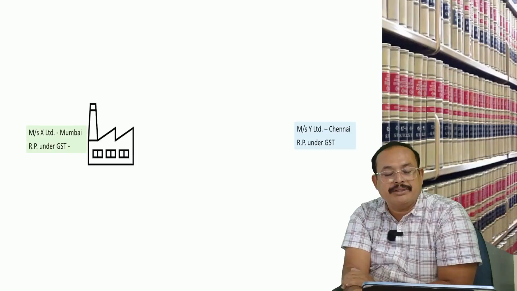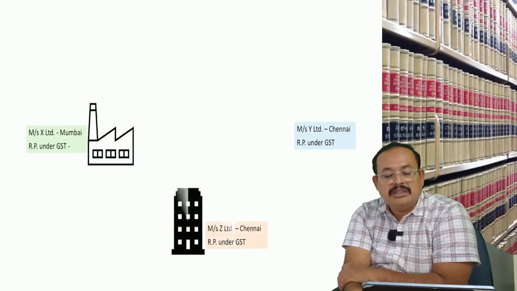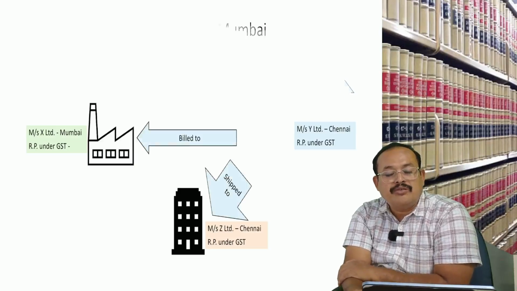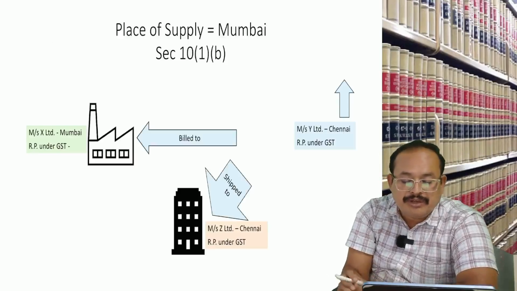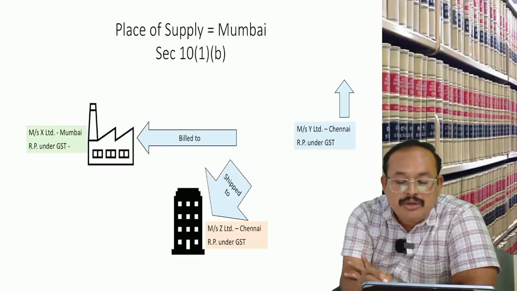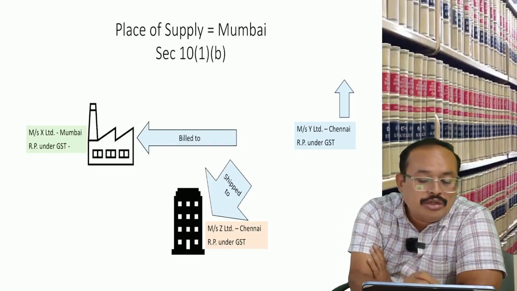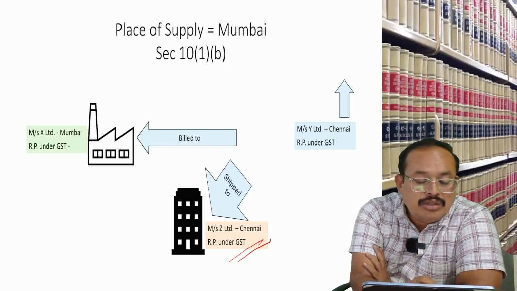X Limited, Mumbai, reach a person. Y Limited, Chennai, reach a person. Z Limited, Chennai, reach a person. Now goods are moving from where to where? Here goods are moving from Chennai to Chennai only, but billing to the Mumbai fellow.